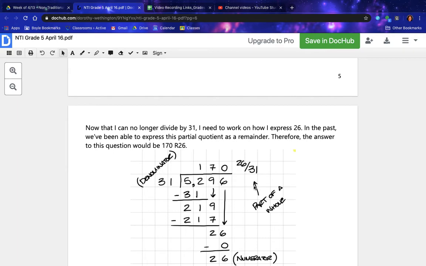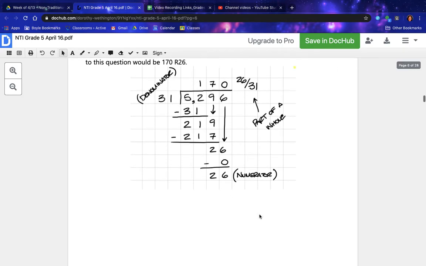Denominator, part of a whole. The numerator.